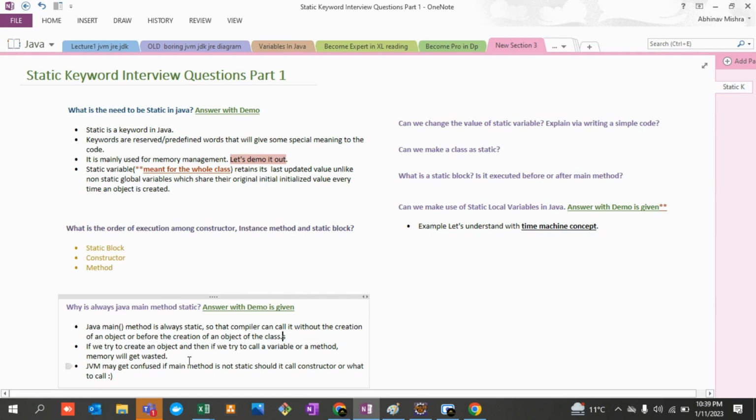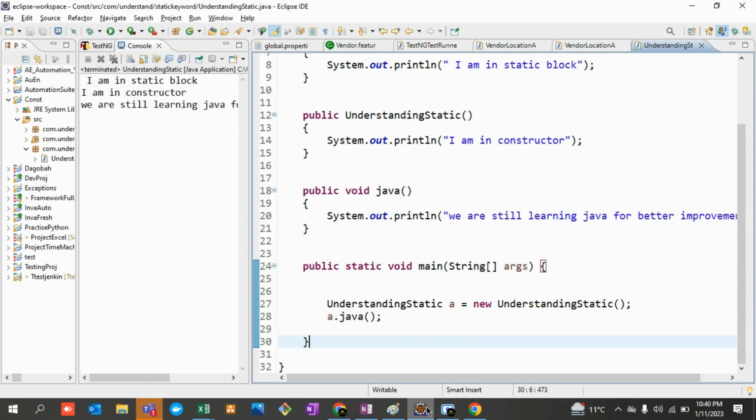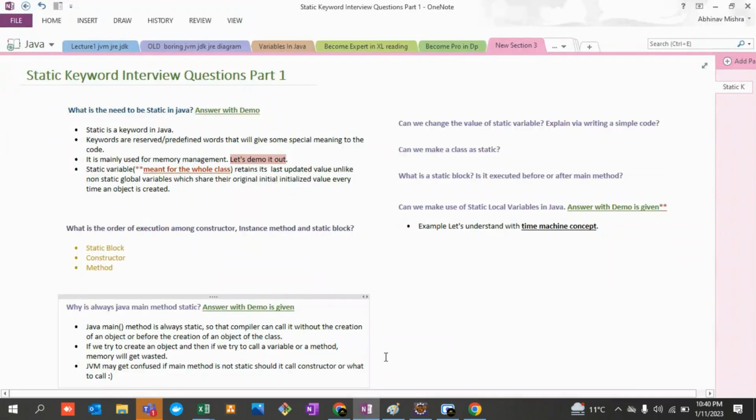We define the main method as static so that the compiler is able to call it easily without creating an object, because creation of an object will make use of some sort of memory, and whenever memory is being used, it is simply getting wasted. Once your JVM runs and a class gets loaded, in order to execute it, an object is not required, because the object creation will use some memory, and there would be some memory wasted. So in order to avoid that, your main method is always declared as static over here, right?